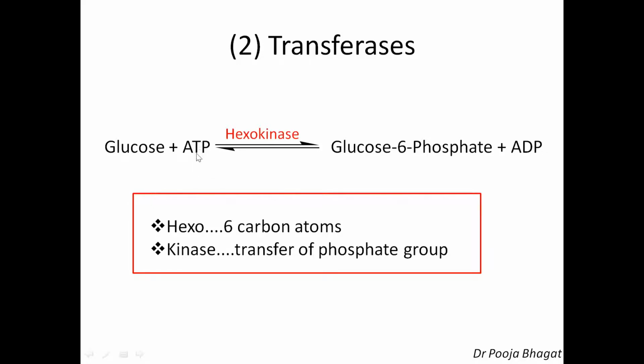So one of the phosphates from ATP is transferred to glucose, and therefore glucose gets converted into glucose 6-phosphate and ATP into ADP. Now, hexokinase is a common name. Hexo stands for 6 carbon atoms. The glucose molecule is composed of 6 carbon atoms, and therefore hexo comes from 6 carbon atoms, and kinase is used where there is a transfer of the phosphate group. Since the phosphate group is transferred, the term kinase, and therefore the common name of this enzyme is hexokinase, and it belongs to the main group transferase. I hope this is clear to everyone.